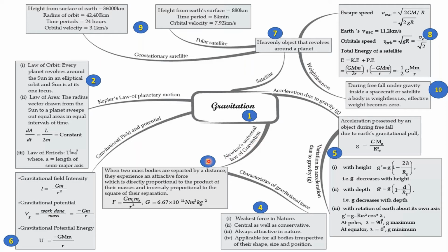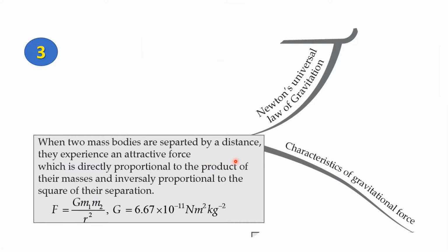That's part 3. Let's expand it for you. Now, Newton's law of gravitation, the universal law of gravitation, states that when two mass bodies are separated by a distance, they experience an attractive force, which is directly proportional to the product of their masses and inversely proportional to the square of their separation. Now, as a formula, it is given as F is equal to G into M1 into M2 divided by R square.